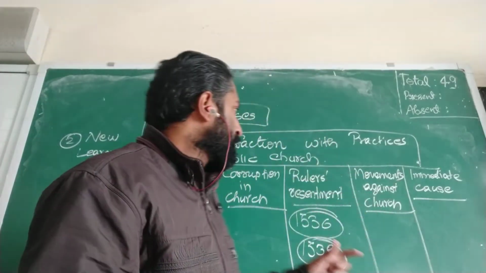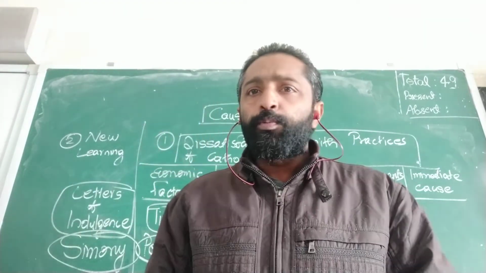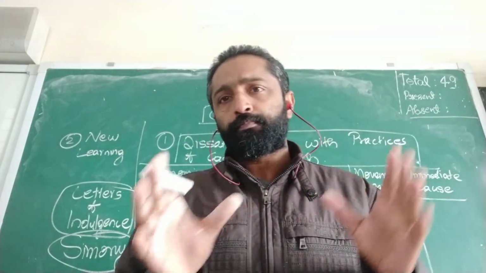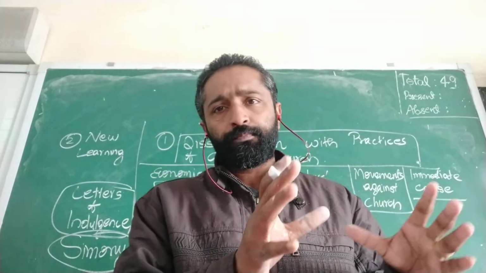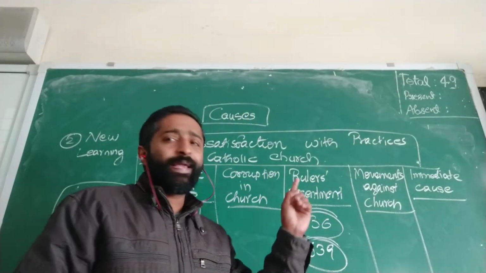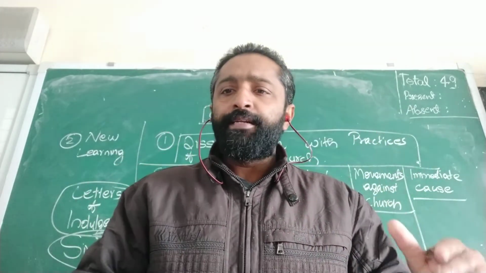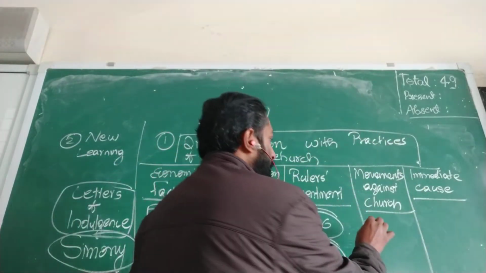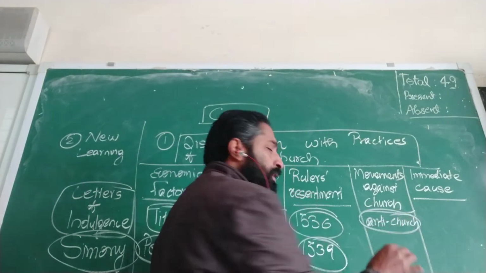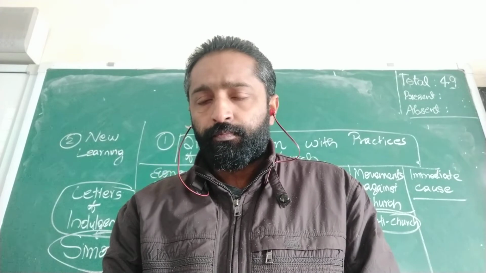So this is what the term ruler's resentment means. Why? The rulers, the kings, were not happy with the church. The main reason is that the church was getting involved in political affairs, something which was not liked by the rulers or the king. Now moving on to the next one, movements against the church. In Europe, there were anti-church movements. Anti-church means against the church. The reason was the wrongdoings done by the church.